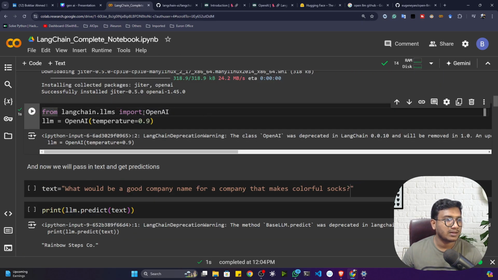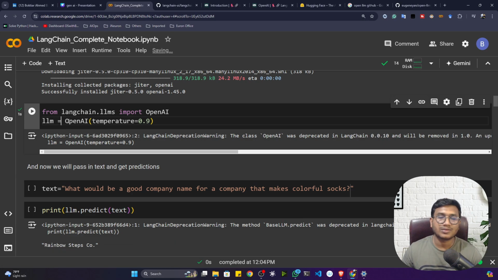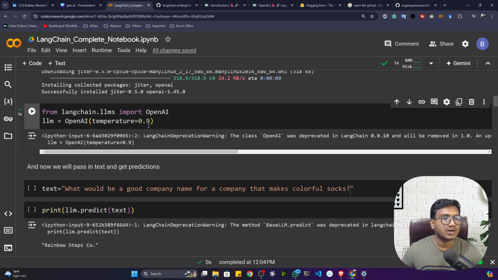Now let me initialize my OpenAI wrapper. Now see, I have already initialized my OpenAI wrapper. This is my large language model. So guys, whenever you initialize this wrapper, by default it will utilize one model called the GPT 3.5 Turbo model. But if you want to use any other model, you can give the model parameter here. With the help of that, you can give any other model name. Later on, I'll show you how we can change the model. As of now, let's take the default model only.